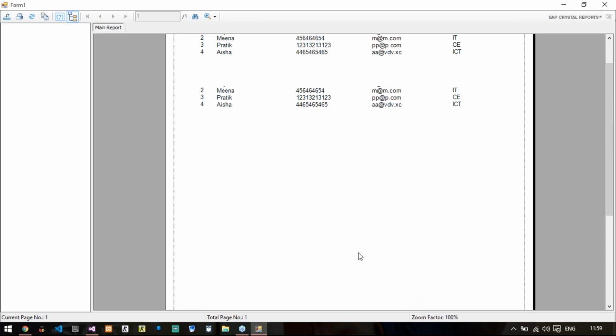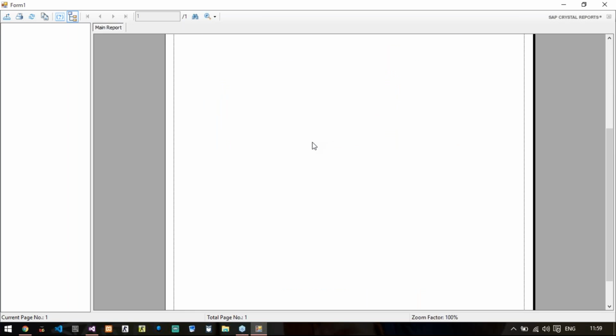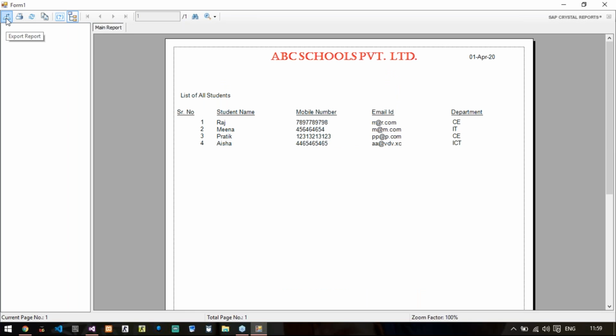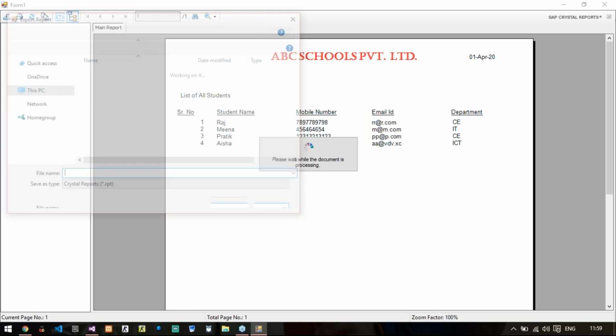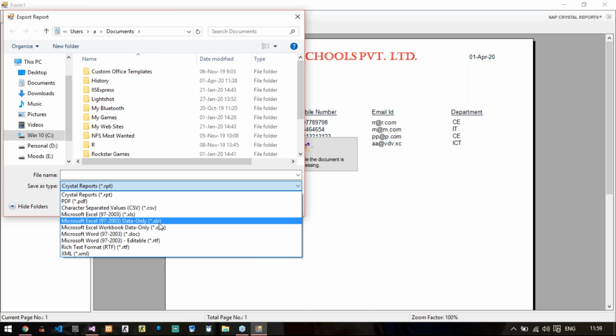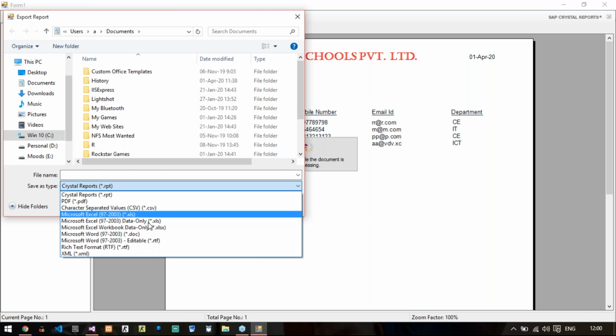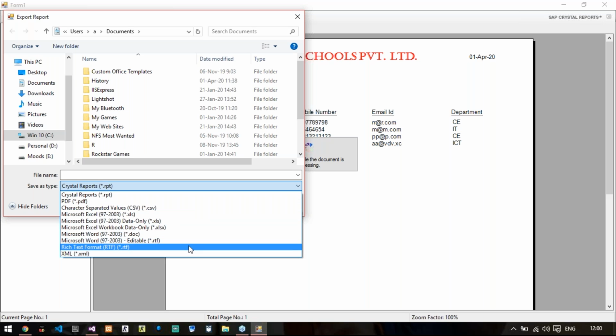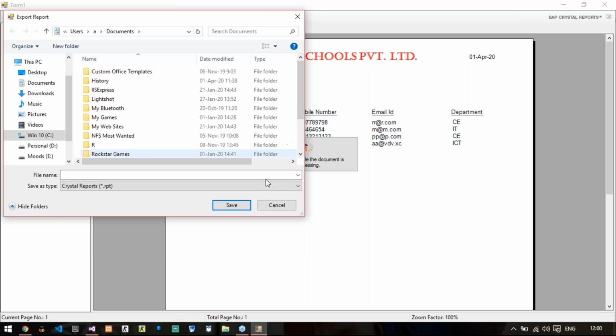So this is how reports are generated, and if you want to export this, you have an option called export report on the top left side. You can click on it and you will see a number of options in which you can export your report: PDF, CSV, Excel, Word, open source RTF file and XML. So this is what your Crystal report is.